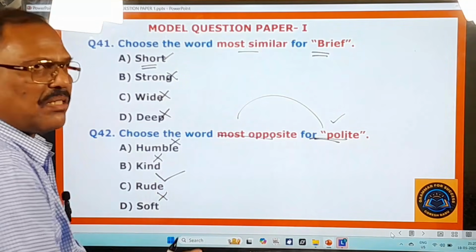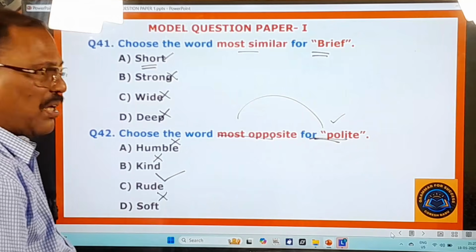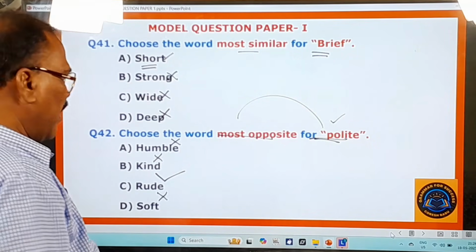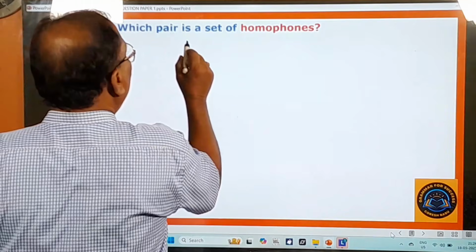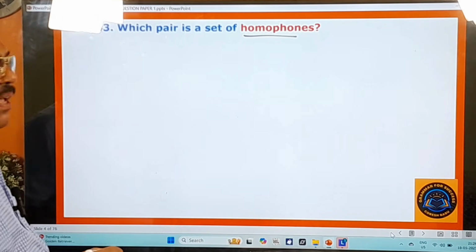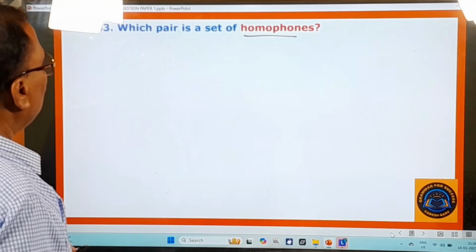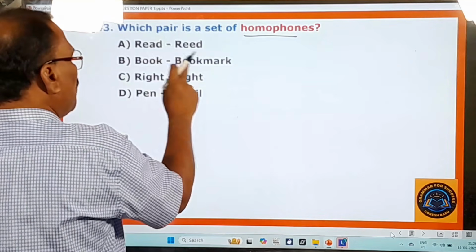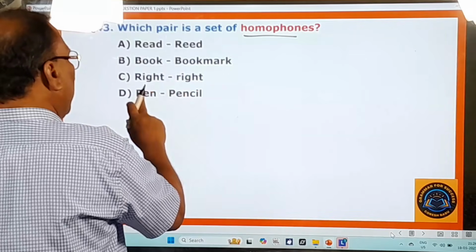These are the questions on vocabulary, and two more questions are also given on vocabulary. Let us now go to answer them. The 43rd question: which pair is a set of homophones? What are the options given here? Read, read; book, bookmark; write, write; pen, pencil.